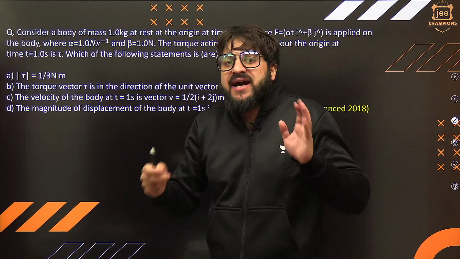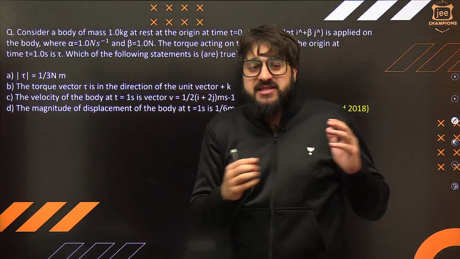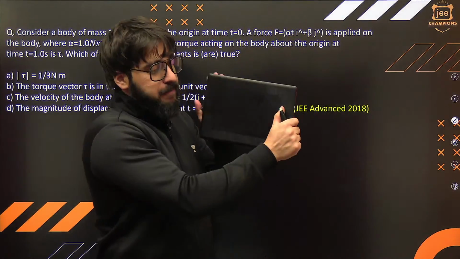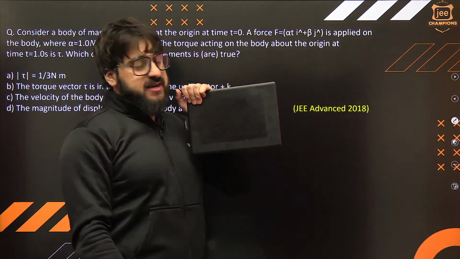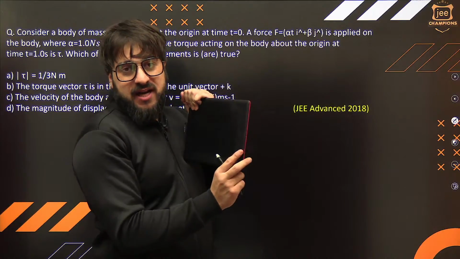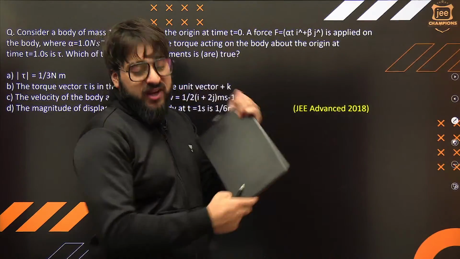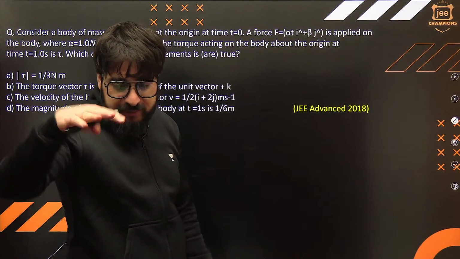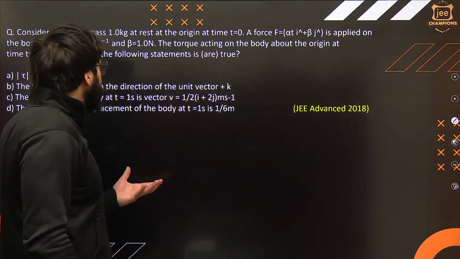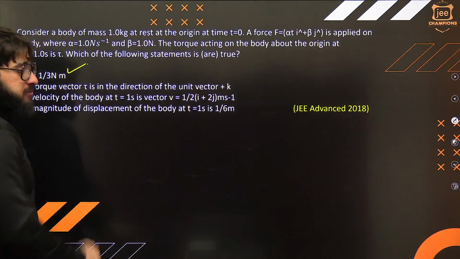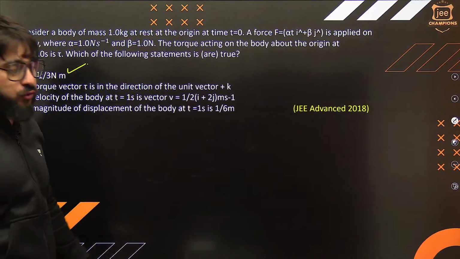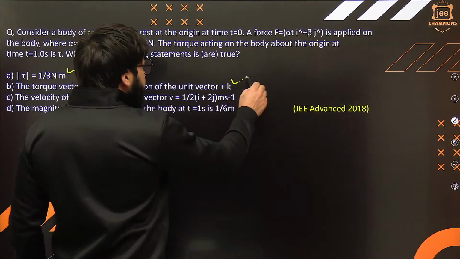A force is basically acting in such a way that torque will be produced. If I say, for example, this is a body and the force is acting on this body, because of this force the rotating effect will be produced over here. Torque will be produced. In option 1, we are supposed to find the value of that torque. We have to solve for all the 4 options. We are supposed to find the direction of that torque.